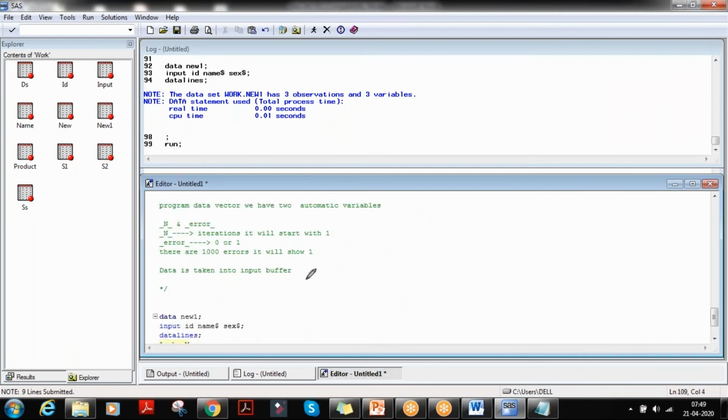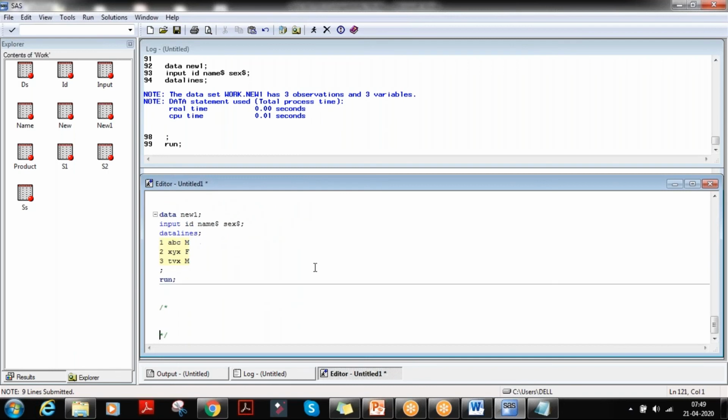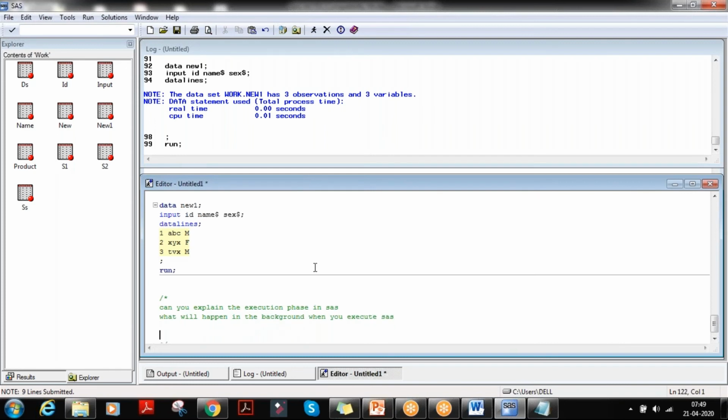Like we have questions here. What are the questions? I'll just write it here. So the questions here would be like an interview question. Can you explain the execution phase in SAS? Or what will happen in the background when you execute SAS?